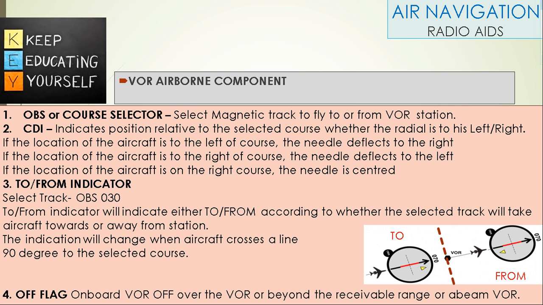The third VOR airborne component is the to-from indicator. Select track, OBS 070. The to-from indicator will indicate either to or from, according to whether the selected track will take the aircraft towards or away from the station. The indication will change when the aircraft crosses a line 90 degrees to the selected course.